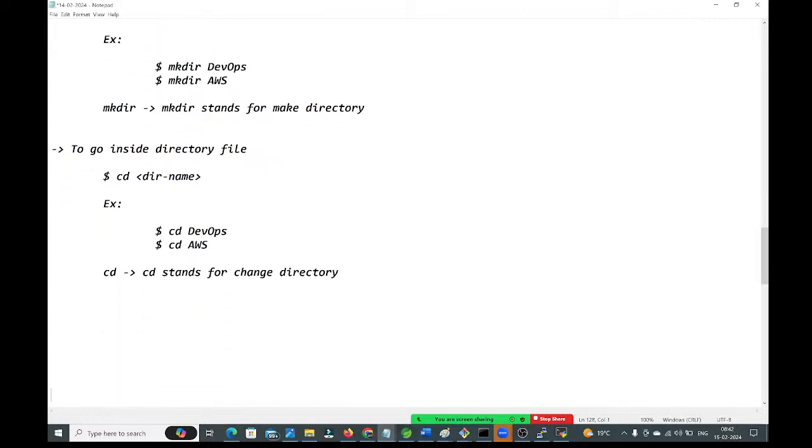So now like this we can go inside the directory. Okay, fine. So now if you want to come out from the directory, then what we need to do? Cd space dot we need to provide.